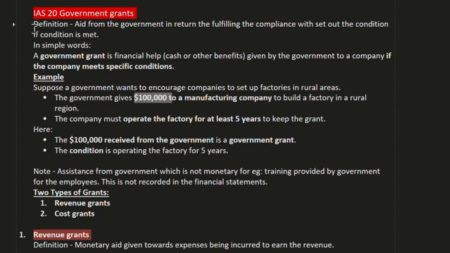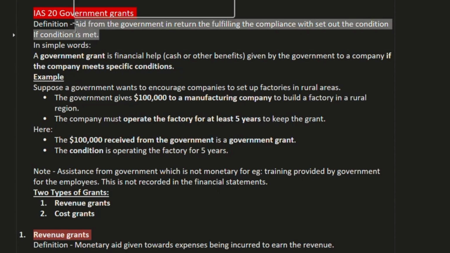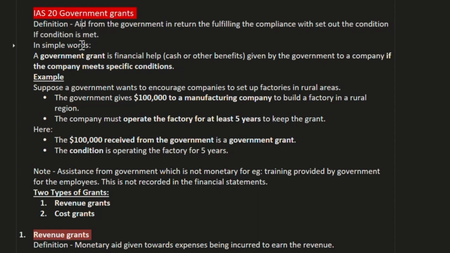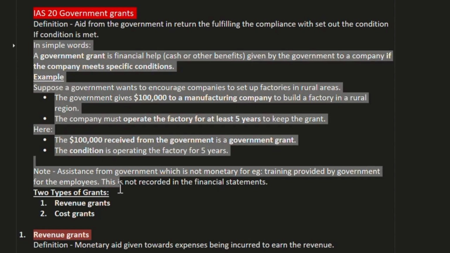So here, as the definition said, aid from the government in return for fulfilling the compliance which sets out the condition, if the condition is met. This is the simple definition. We can understand this definition by these simple words and example.